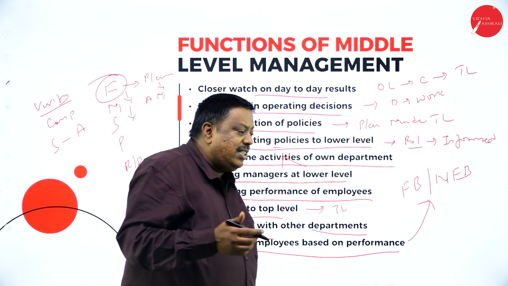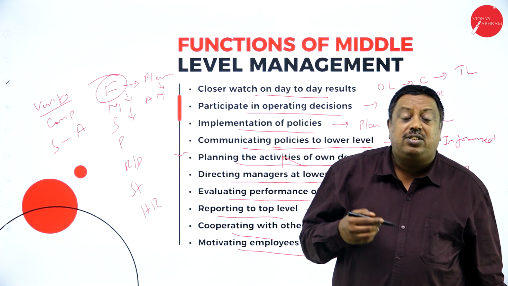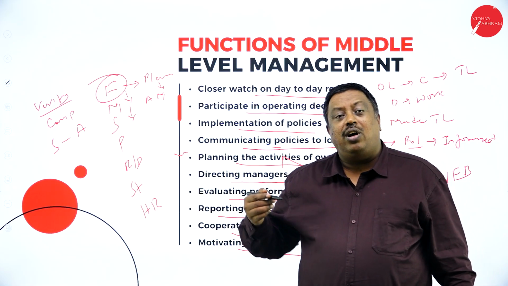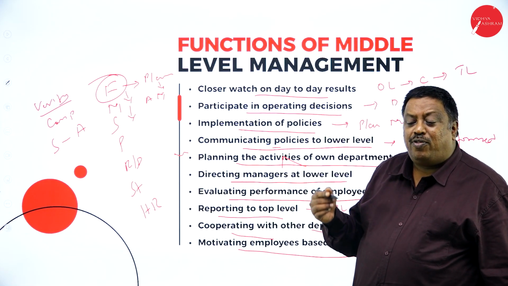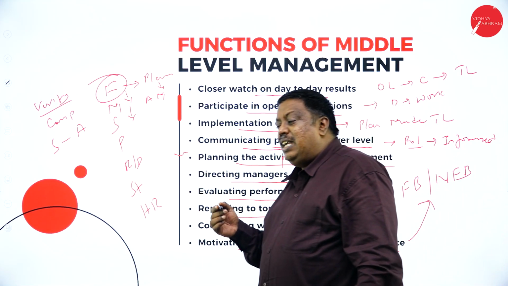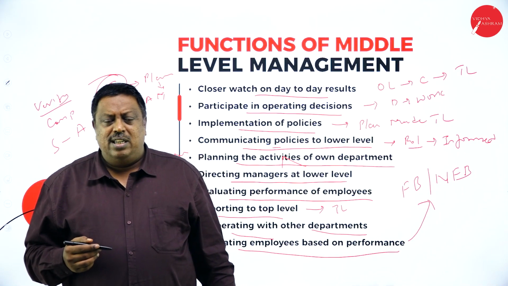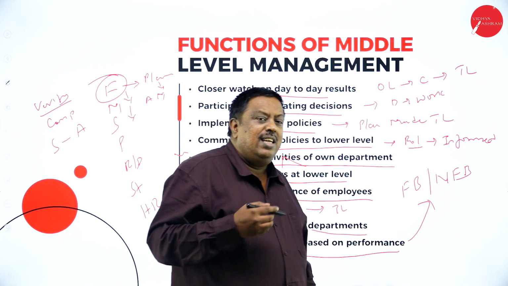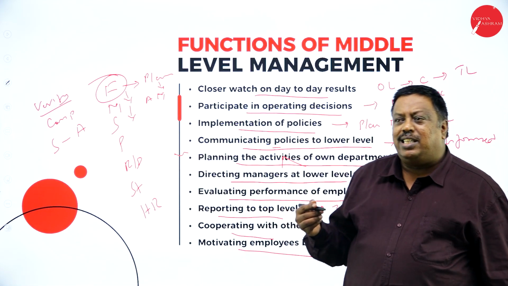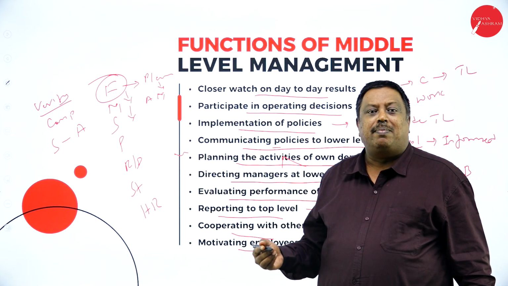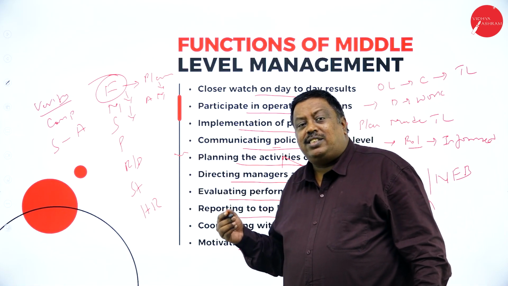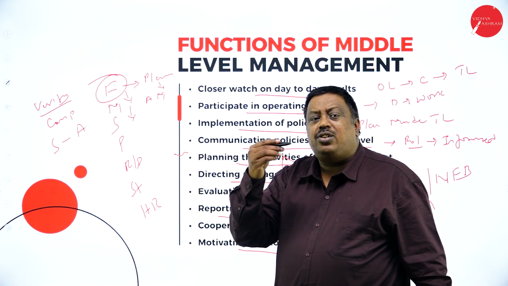Non-financial benefits means motivating and giving appreciation in front of all other employees for the performance of the employee, and giving him, like, a star of the week. For example, they say star of the week, star of the month. Like this, they give some non-financial benefits with some additional qualities.